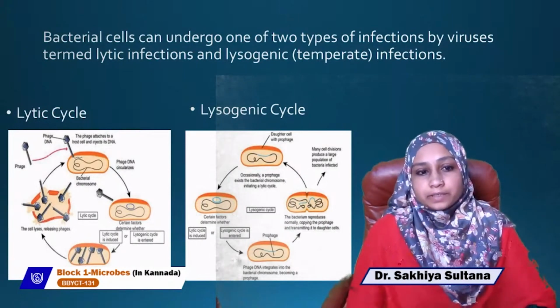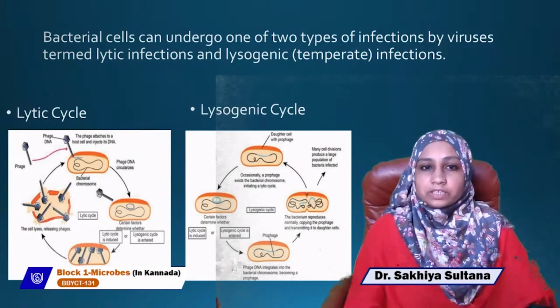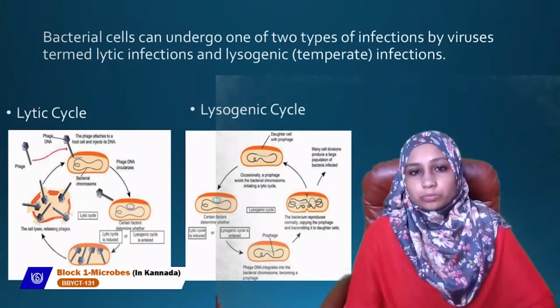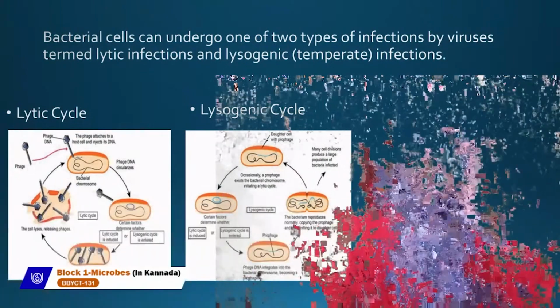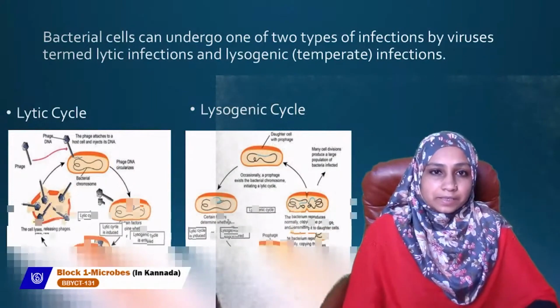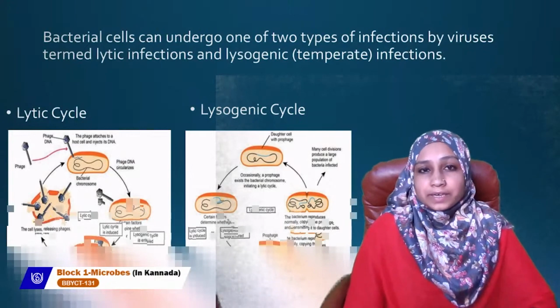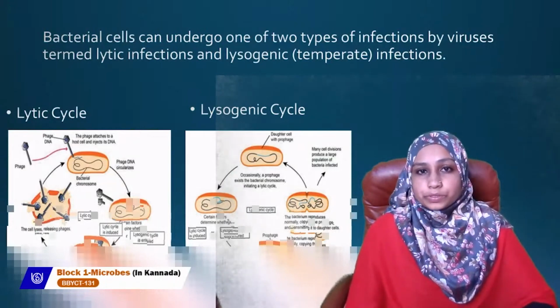So in the lytic cycle, the genome is there, and it will take up the host machinery and start replicating its own genome. After the viral nucleic acid is replicated, the same assembly happens, virus particles are assembled, and then the cell lyses and releases the virus particles. So this is the lytic cycle. In the lytic cycle, the host cell is killed, the host cell is lysed and the viral particles are produced. The other type of infection is lysogenic.